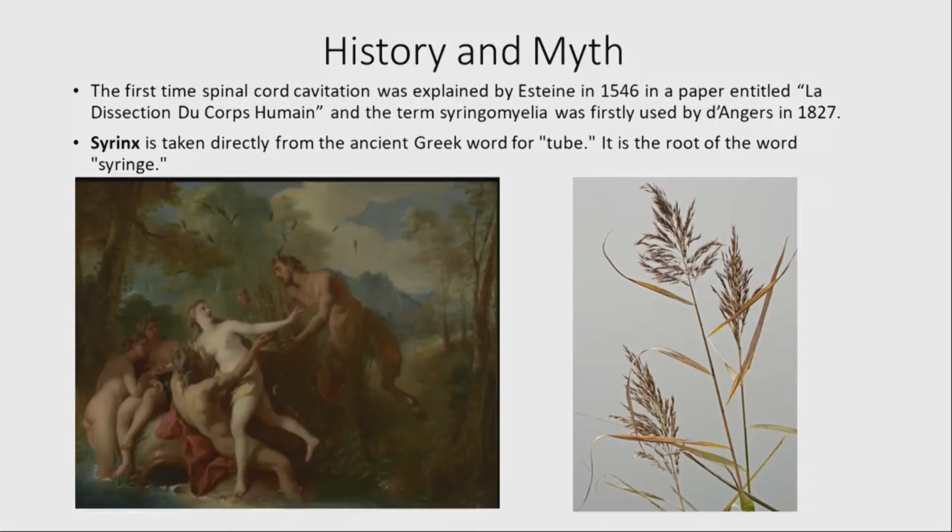Syrinx is a term which came from Greek mythology. In 1546, Estienne published a paper in La Dissection de Corpus Humain regarding the Syringomyelia. Syrinx, actually, there is a myth. Syrinx was the name of a nymph in Greek mythology, and he cursed his lover, as his lover betrayed him with Syrinx, and he said, you will not produce any good song from your throat. Syrinx is a tubular structure.